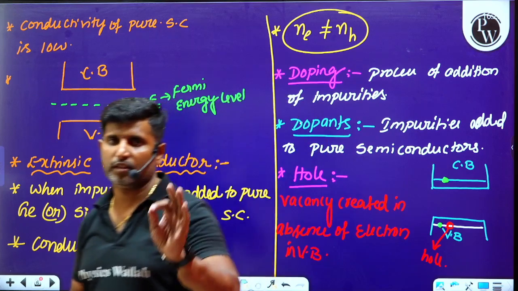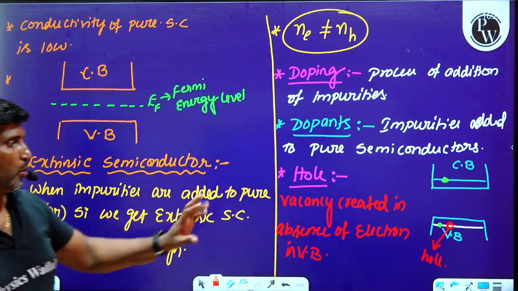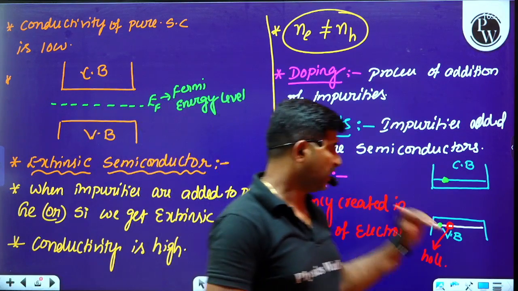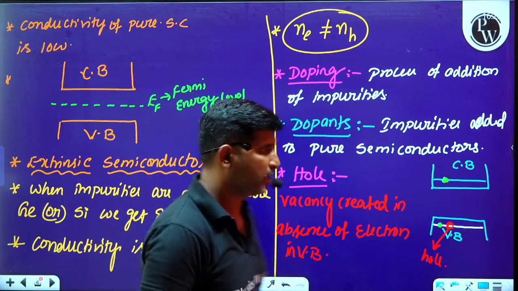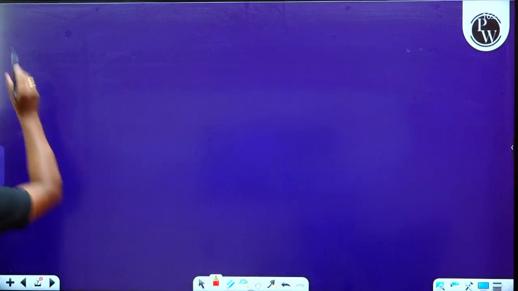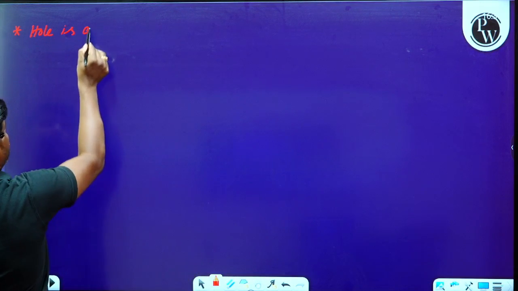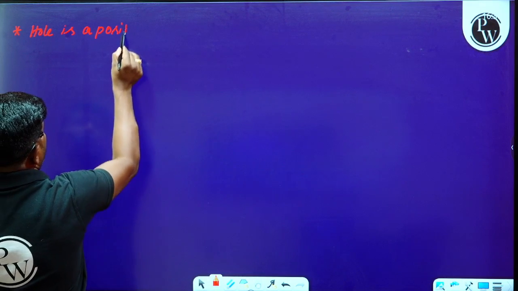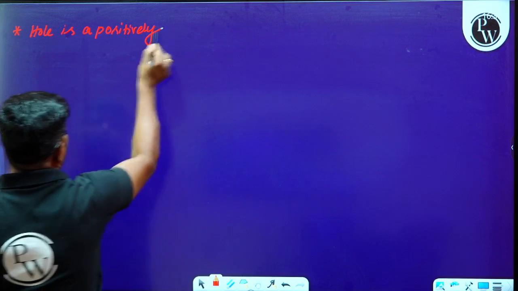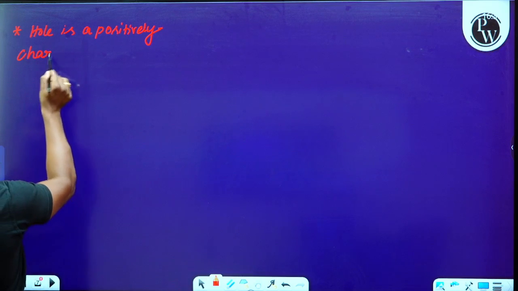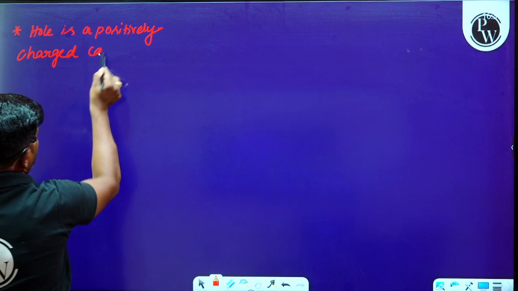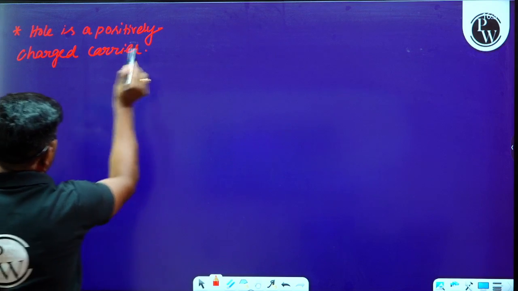Or the vacancy due to excitation of an electron from the valency band to the conduction band is referred to as a hole. Okay. And please observe this: a hole is a positively charged carrier.